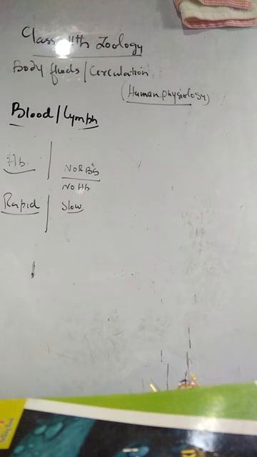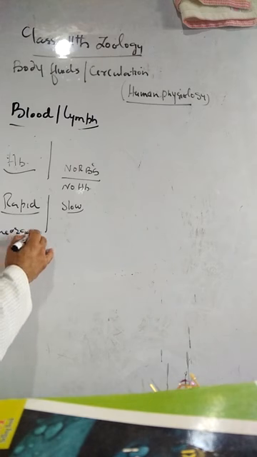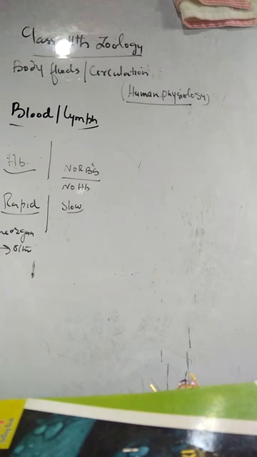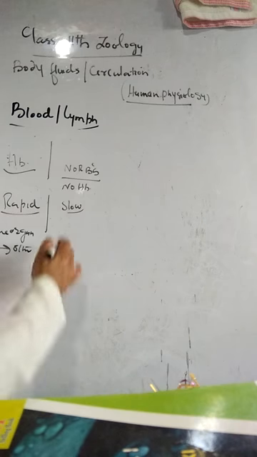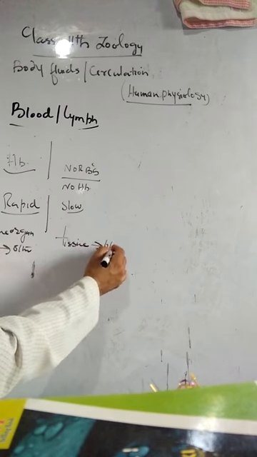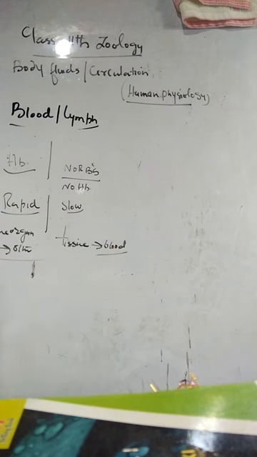One more difference is there. Blood mainly transports materials from one organ to the other. But so far as the lymph is concerned, it mainly conveys materials from the tissues into the blood. So we can say that tissue fluid or lymph is a helping hand to the blood with respect to its functions.